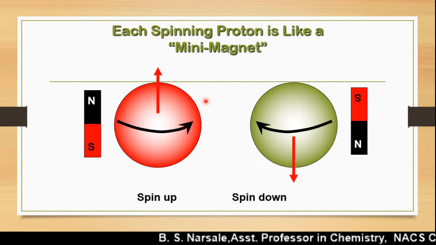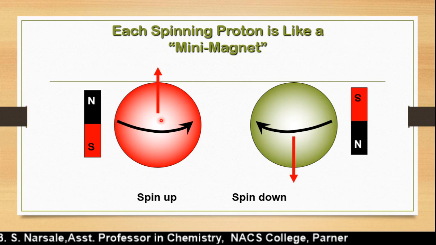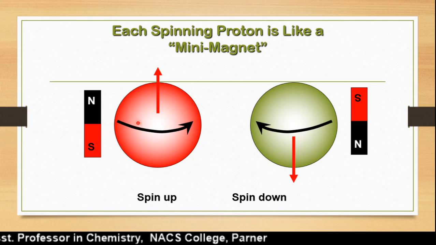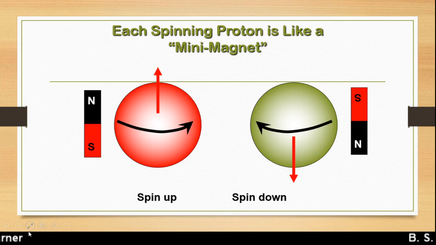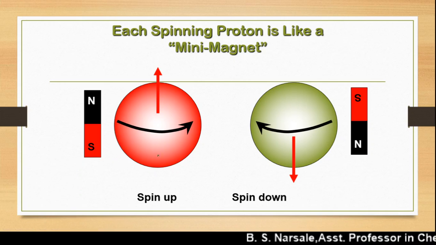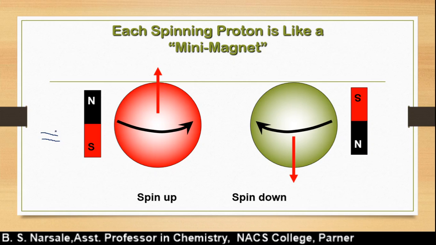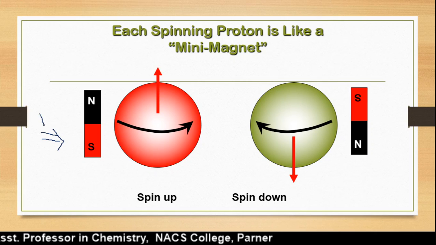That means the nuclei spin around their own axis, so they create a magnetic field. Due to the creation of a magnetic field, the nucleus behaves like a mini magnet. Then what happens? Let's consider that we put these nuclei in an applied magnetic field. If you apply the magnetic field in this direction, the applied magnetic field will be denoted by B0.